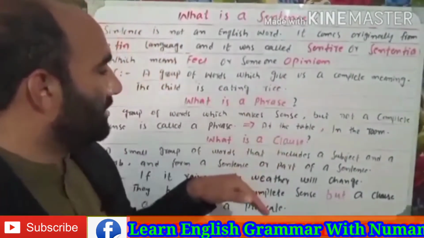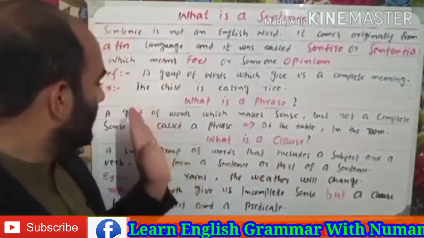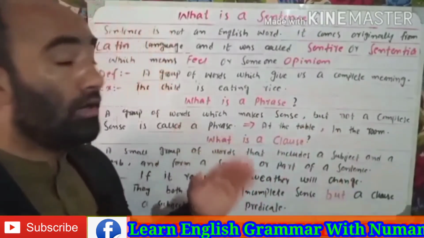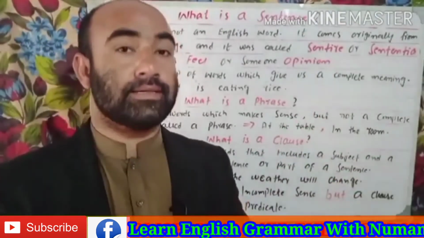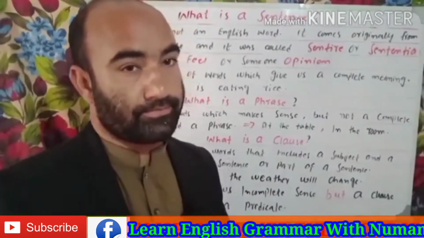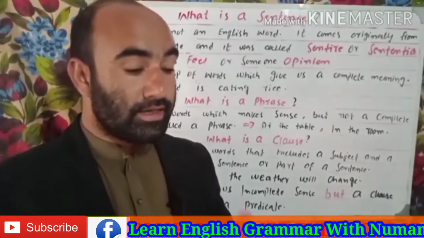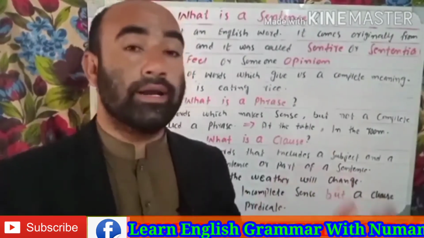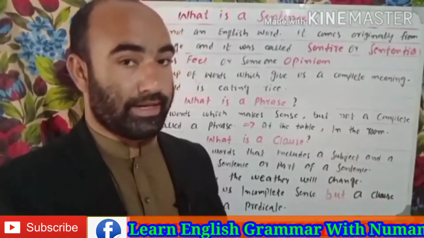Now we are talking about what a phrase is. A group of words which makes sense but not a complete sense is called a phrase. Remember this point here: a phrase does not have a subject and a predicate. It stands by itself. It gives us a sense but not a complete sense. It requires some other words to complete its meaning.